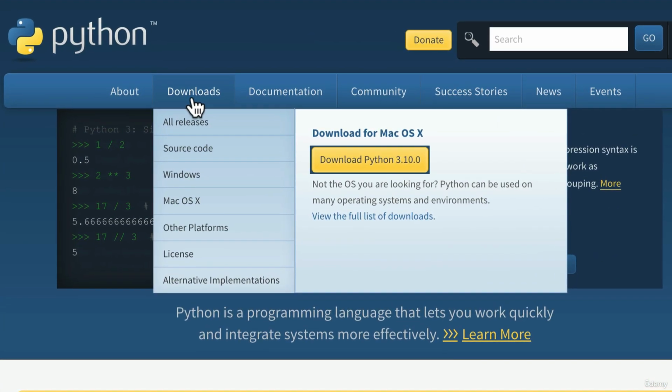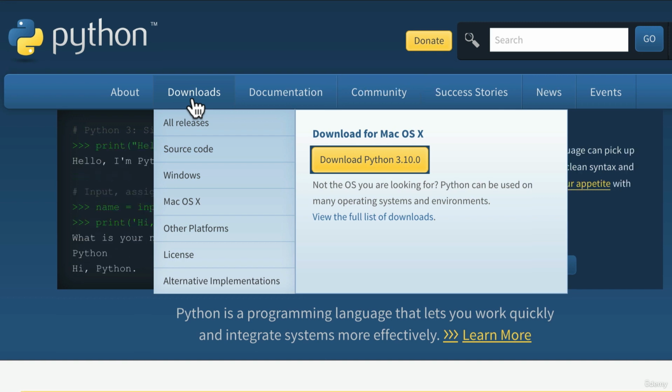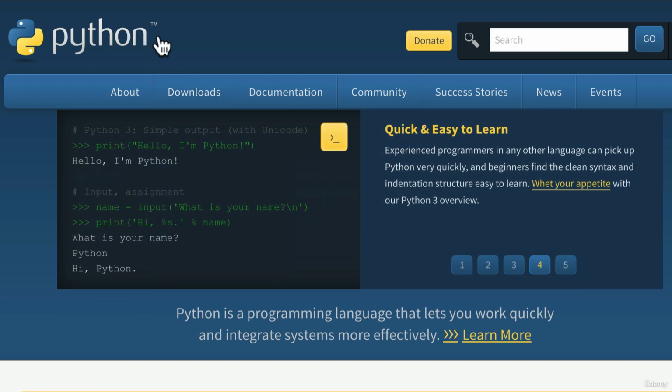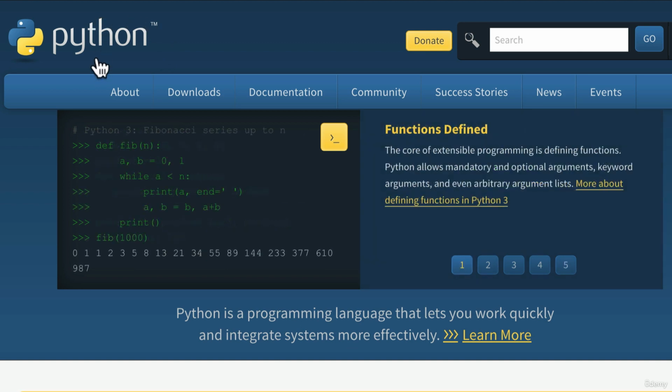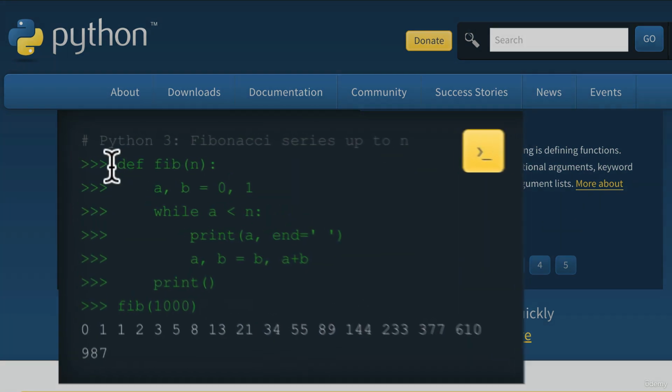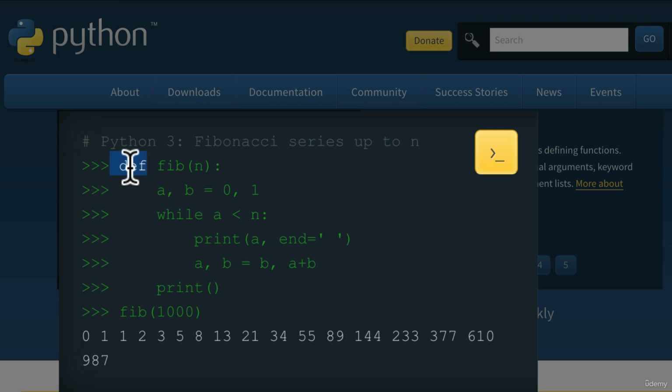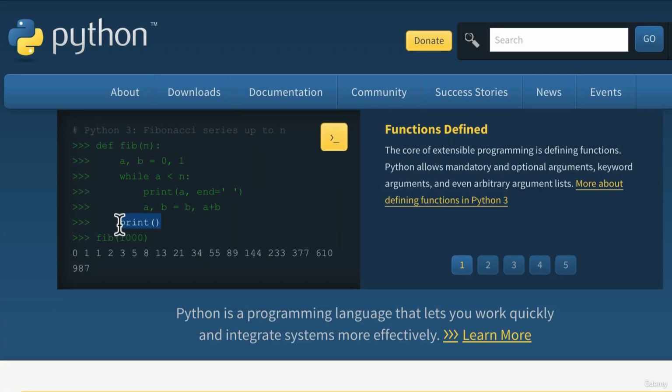But let's go back to this topic at hand, this idea of downloading this translator. The thing is, when people refer to Python, the language, they're most likely talking about the implementation. That is, they're talking not about the language itself, because Python, the language, is just a specification. You can think of it as a document that somebody wrote that says, hey, when I write the words def, that means something in Python. And when I write something like print, that means something in Python. But the translation machines, we can have tons of them.